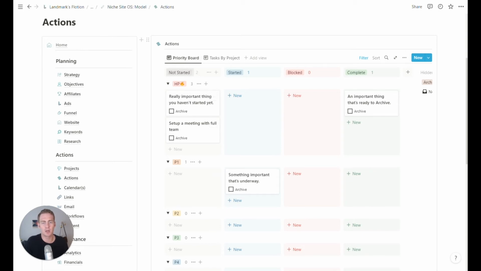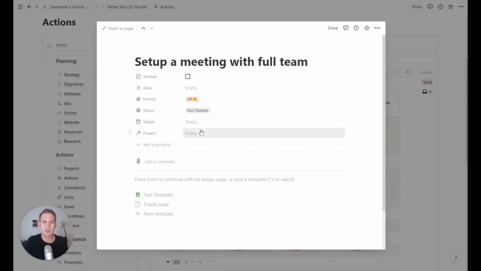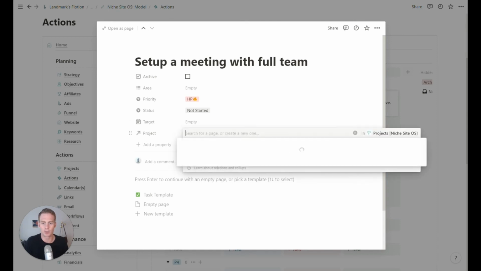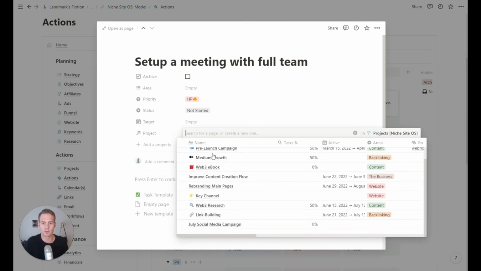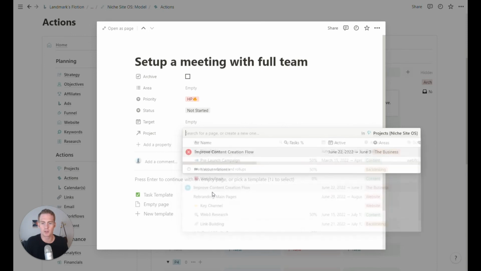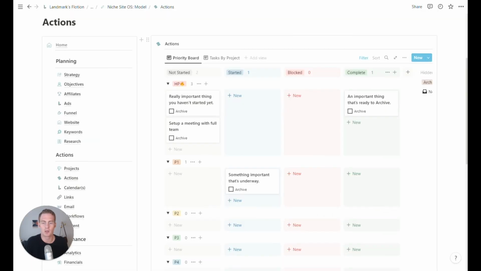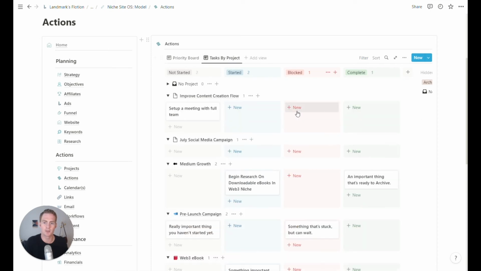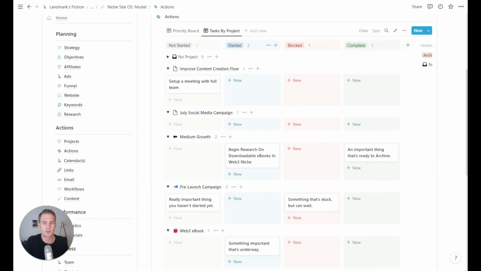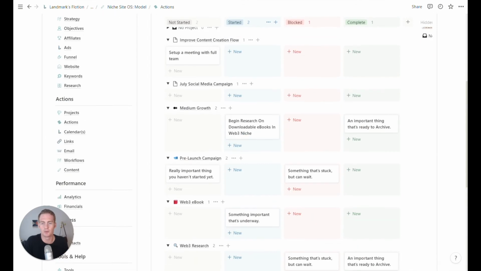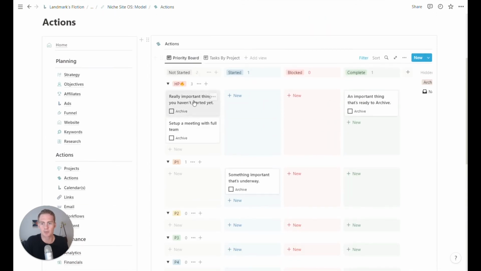But that's already high priority, not started, and we can link it directly from this board to the project that we've just created, which is improve content creation flow. Now, when I switch to task by project, there's a new section, which is for this project that we've just created. And we have our set up a meeting with the full team to discuss this new flow. So that's our actions and priorities board.